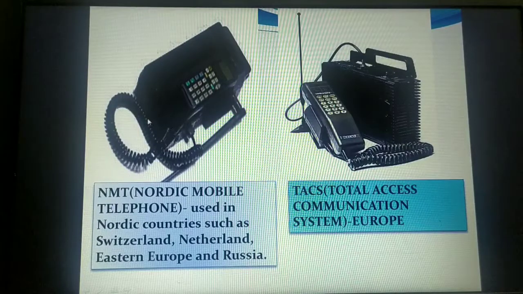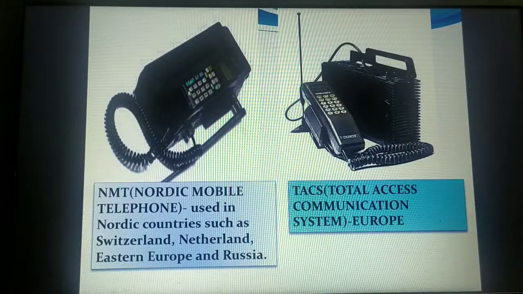And one more kind of mobile network had come into existence, that is NMT, Nordic Mobile Telephone. This is how the look of the NMT and the TACS would be. They were used in the Nordic countries, such as Switzerland, Netherlands, Eastern Europe and Russia. So these were the different kinds of mobile technology that had come into existence in the first generation: AMPS, NMT and TACS. We need not understand the working, we should just know the abbreviations, what NMT stands for and what TACS stands for.